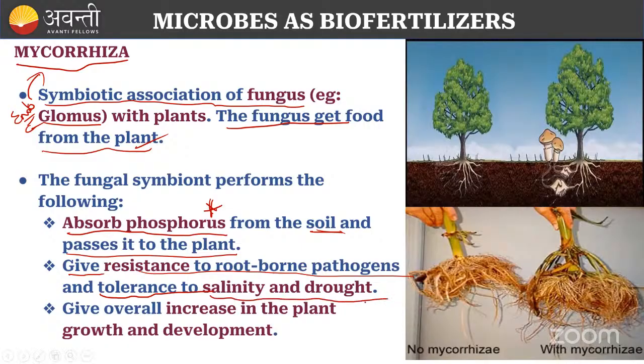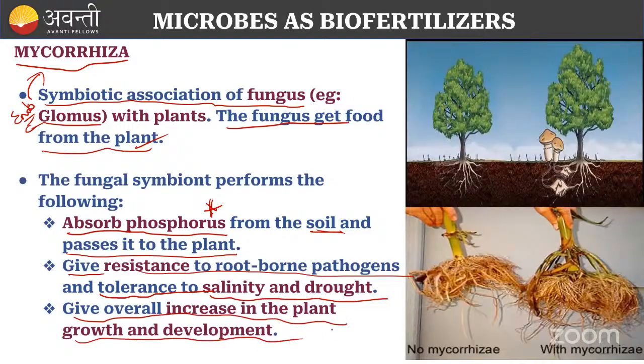For example, the plant is growing, right? There the salt concentration is increased suddenly. If it is not in symbiotic association with the mycorrhiza, the plant will dry up and finally it will die. Right? But with the fungal association, it will tolerate that salt concentration, salinity, and also the drought. Okay, waterless condition. And it will give an overall increase in the plant growth and development.